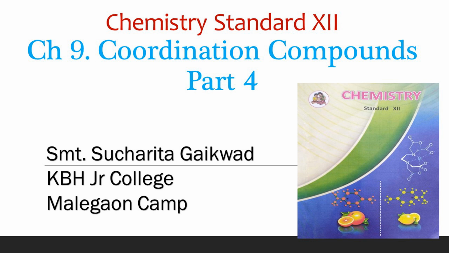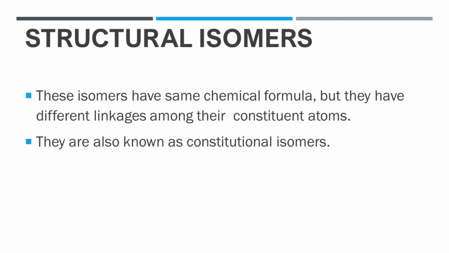Hello students, in the previous lecture we studied the effective atomic number rule and the calculation of effective atomic number. We also completed stereoisomers and their types, geometrical and optical isomers. Today we will study structural isomers. These structural isomers are also called constitutional isomers.